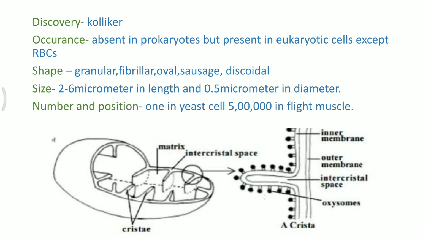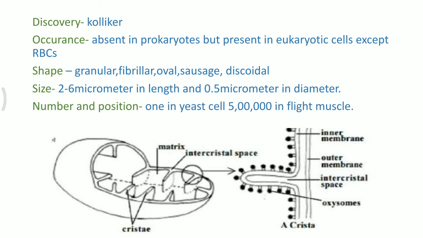They are not present in prokaryotes, and in eukaryotic cells they are only absent in RBCs, because RBCs need fewer organelles; they have a lifespan of just 120 days, and in those 120 days their function is to transport oxygen from the lungs to different parts of the body.